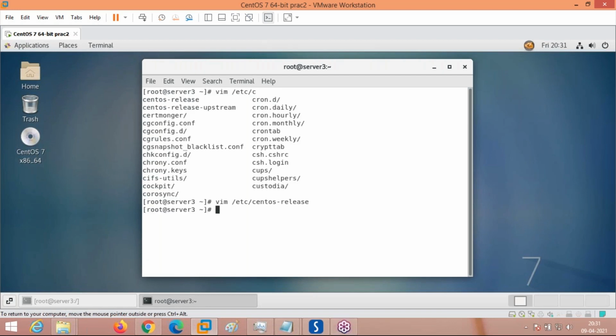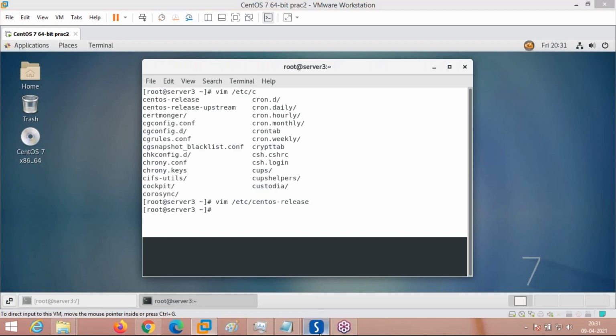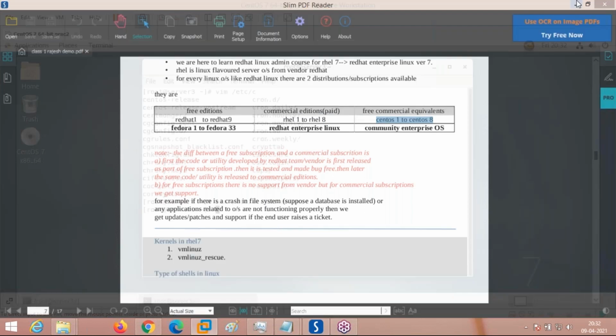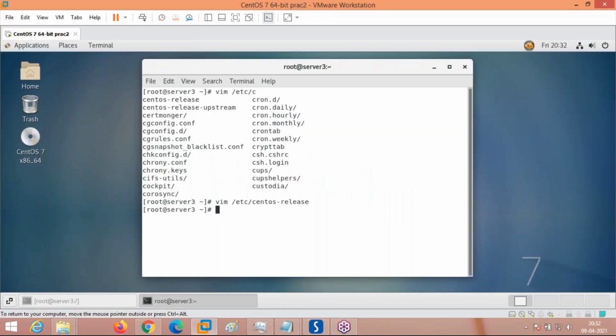Then I am saying I am training you on the commercial edition of RHEL, but I am showing you CentOS. Why am I showing it? What is the difference between the commercial edition, Red Hat Enterprise Linux, and the CentOS server operating system? The difference is only these things. See here, I am going to show you the repositories.